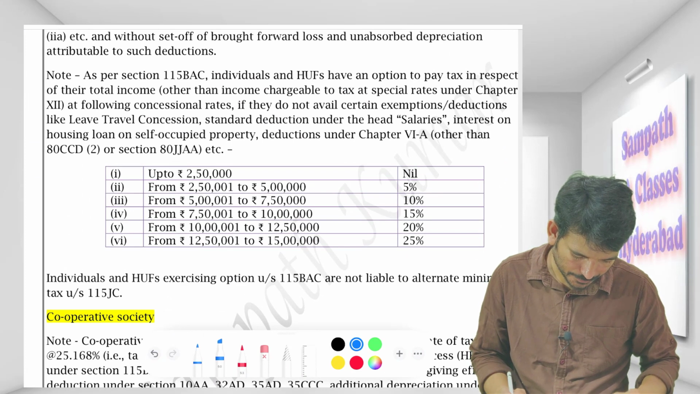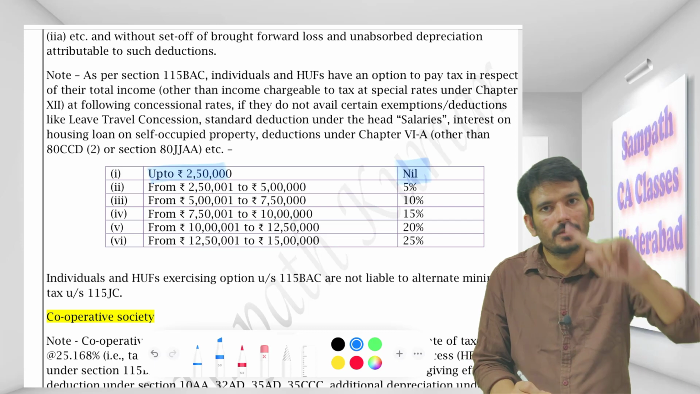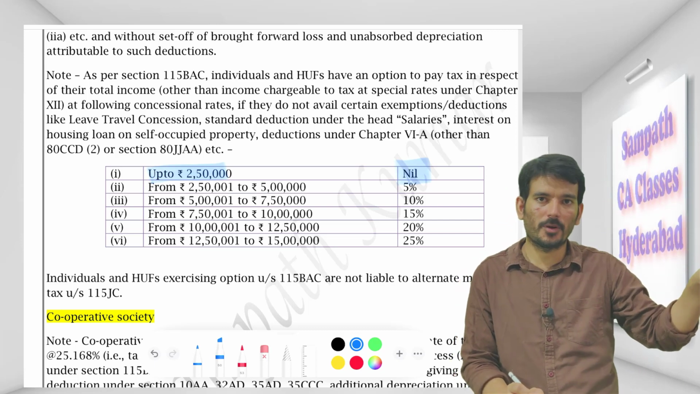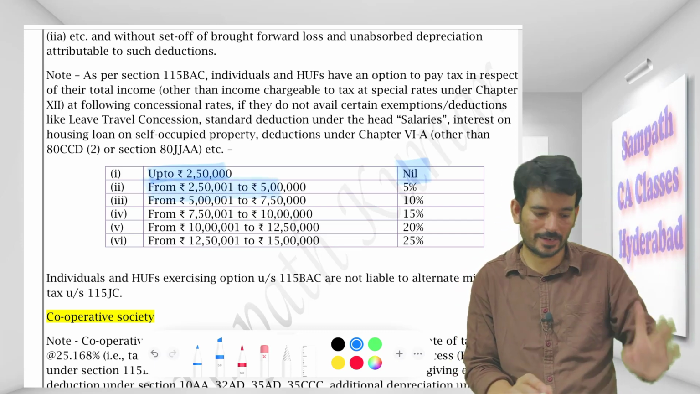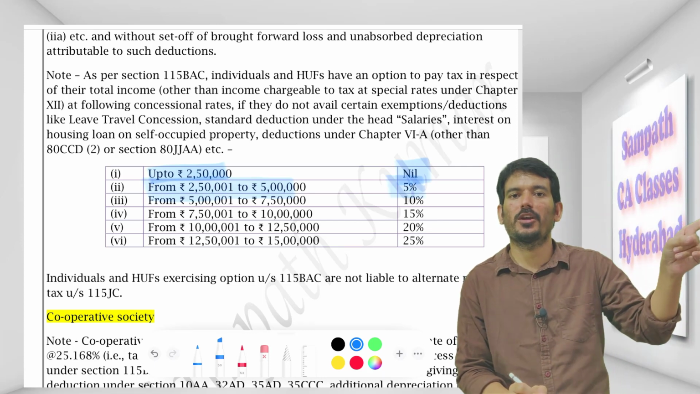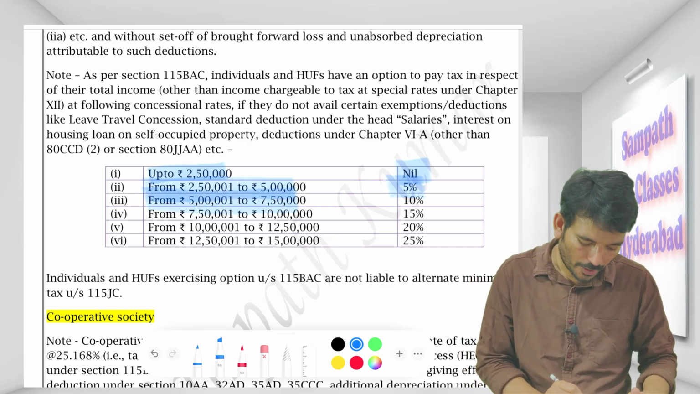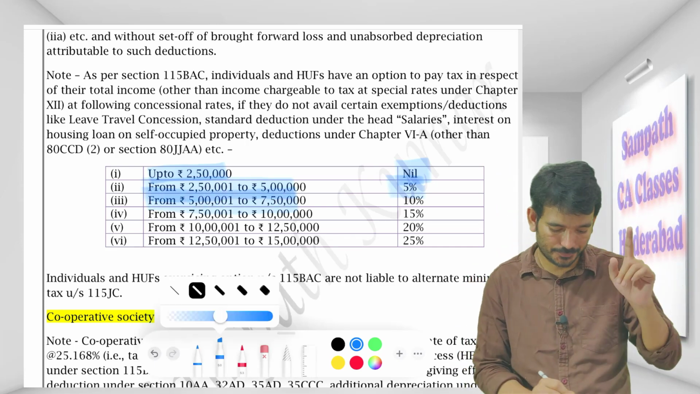These are the taxes. Up to 2.5 lakh nil. In the normal case also, up to 2.5 lakh nil. Here also up to 2.5 lakh nil. 2.5 lakh to 5 lakh 5%. There also 5%. Here also 5%. So till here there is no difference. 5 lakh to 7.5.